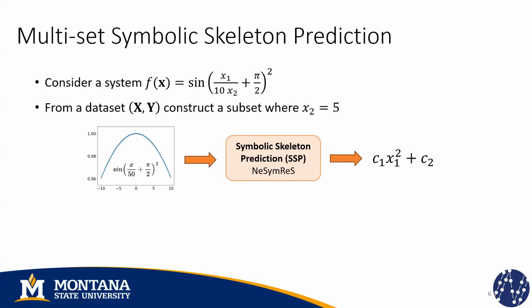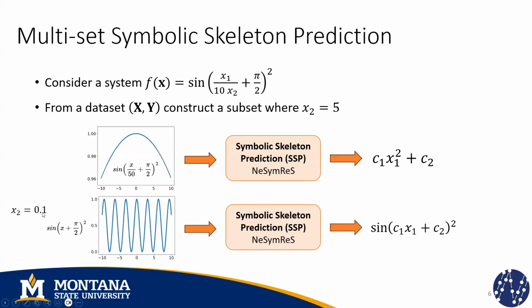So the question is, what if I had selected a different value for variable x2? What if instead of the value phi, I had selected the value 0.1? Then the subset that I created would be something like this. If I repeat the process using the NeSymReS method, then I would have obtained the correct skeleton. The problem is that during inference I don't know which skeleton is correct because I don't know the underlying function of the system. That's what I'm trying to get. So it really depends on context.